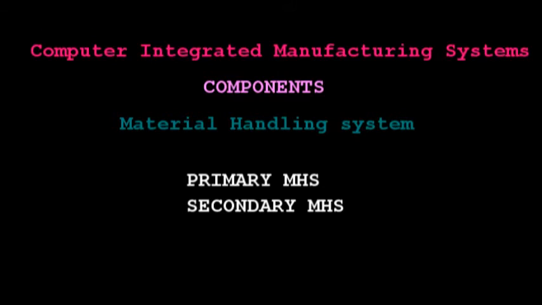The second function is to orient and locate the work parts for processing at machines, which is accomplished by the secondary material handling system.